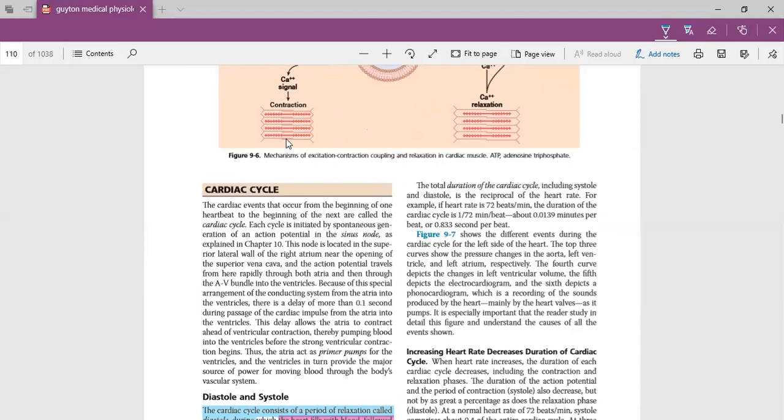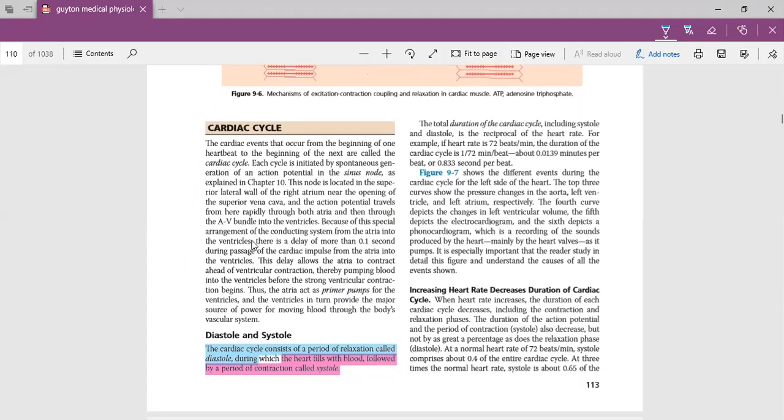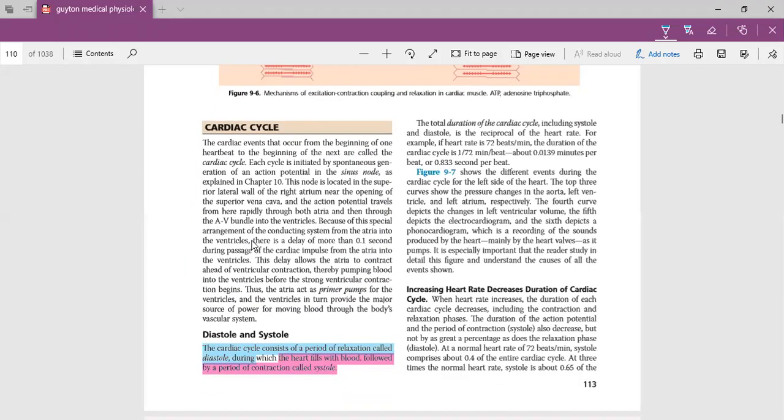So next is the cardiac cycle. Complete cardiac cycle is very important. This is a very important topic, and you have to read, you have to learn each and every point, because it can be asked in viva, it can be asked in MCQs, it can be asked in SCQs, everything. So I will give some important concepts like diastole and systole.